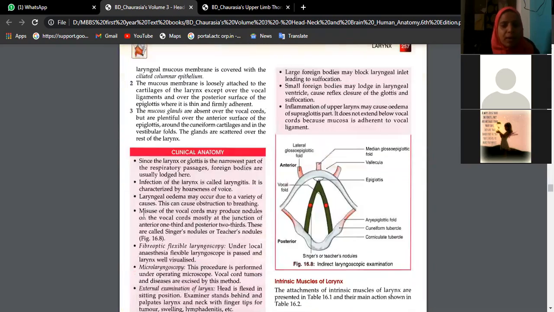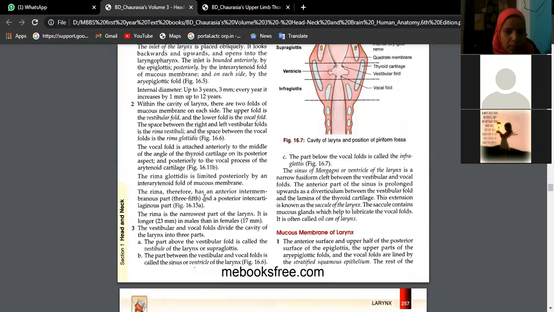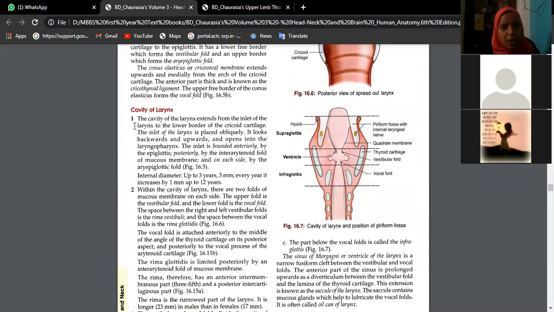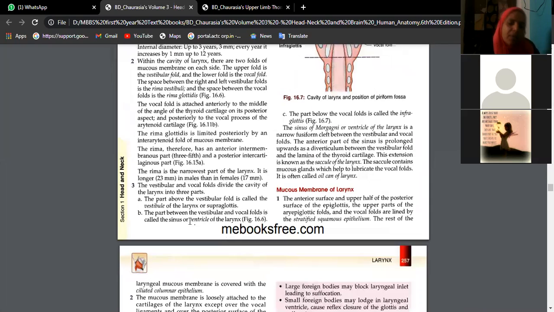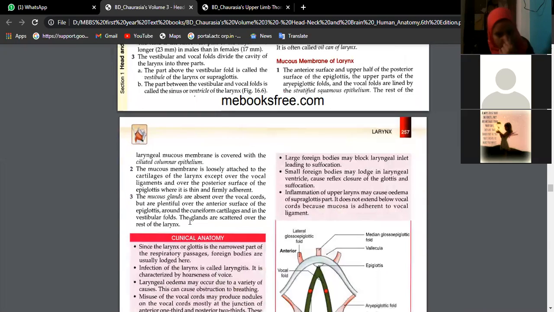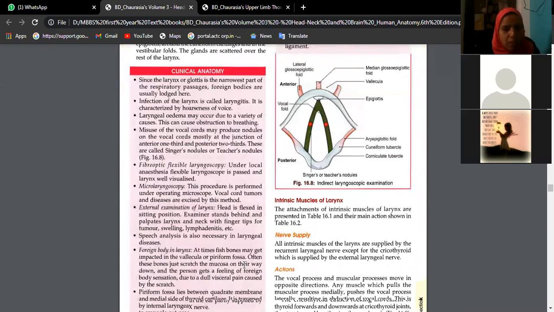Just read it once, you will recollect and easily understand the importance of the vocal cords. For vocal cords, better you write the interior or cavity of larynx. Whatever I have discussed now, just draw this picture from point 1 till the oil can of larynx, like vocal folds, vocal cords. There we have a lot of mucus glands; that's why you call it the oil can of larynx. Even if you write these points, that is enough. If you can add the muscles involved and how they control the vocal cords in production of sound, it will be better. That is all about vocal cords.